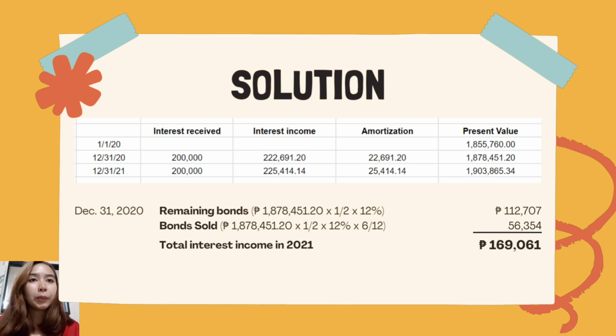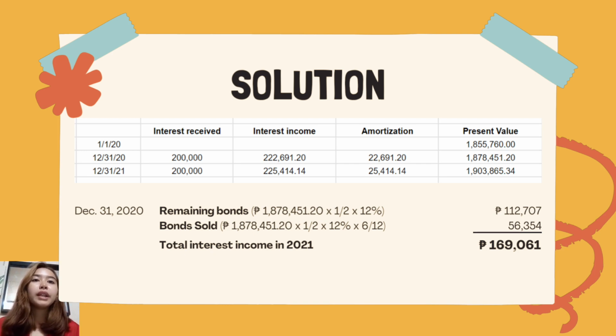And then again, we'll subtract the interest received, which is 200,000, from that amount. And then we will arrive at the amortization of 25,414 pesos and 14 centavos. So, we add that amount to the present value on December 31, 2020. So, we will arrive at the amount of 1,903,865 pesos and 34 centavos.